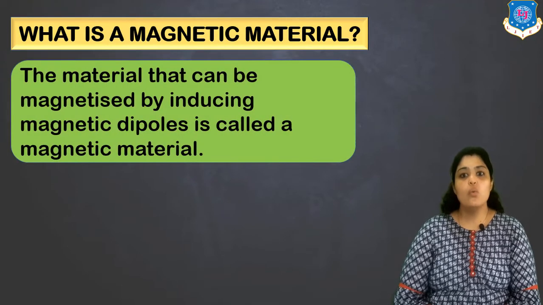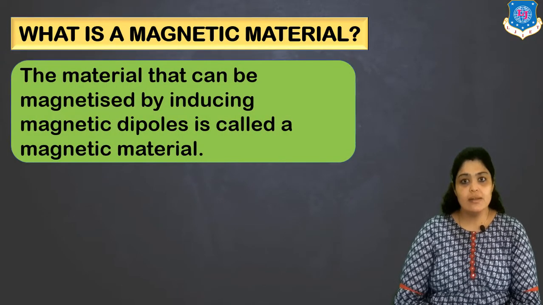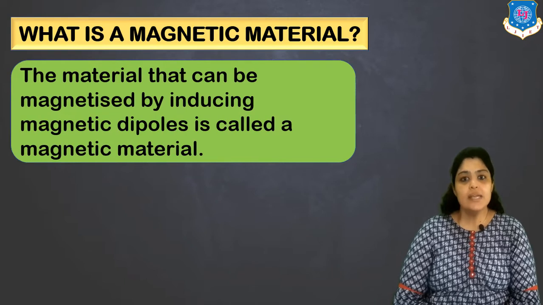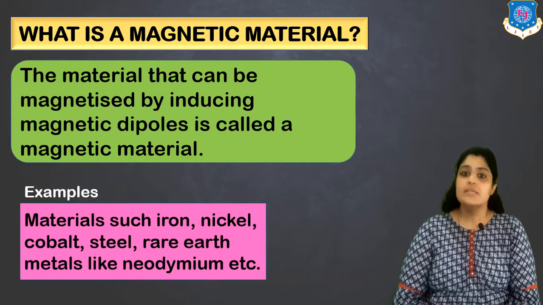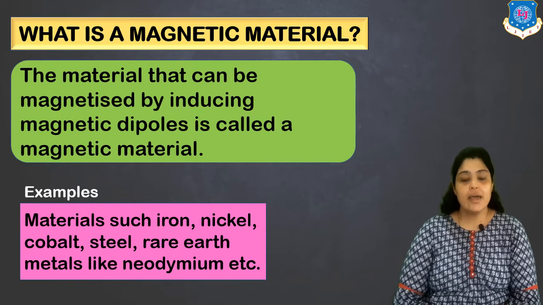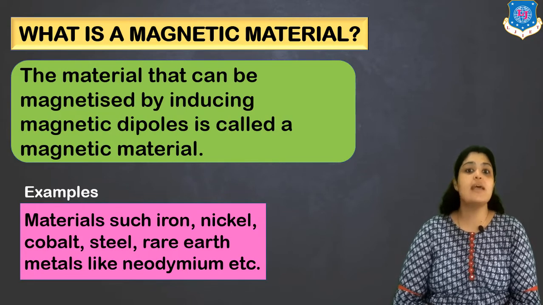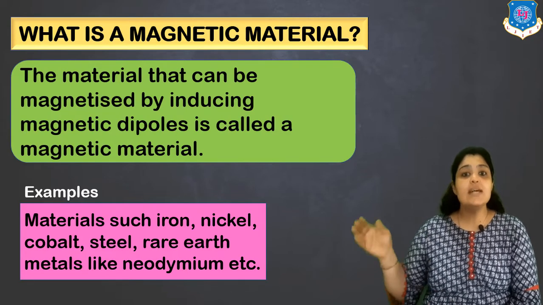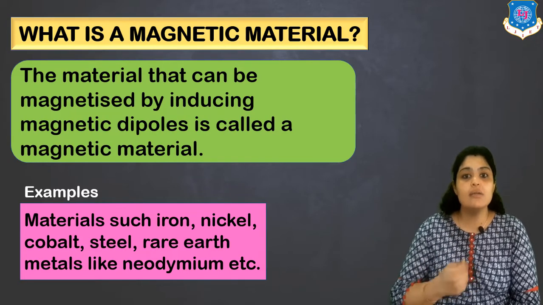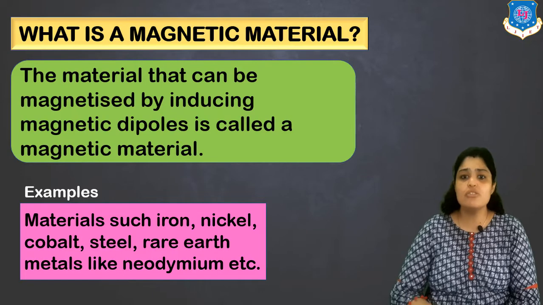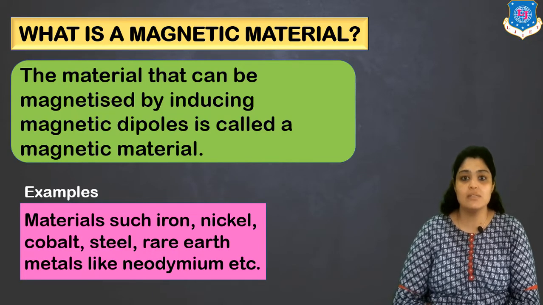Let's start with what is a magnetic material. A magnetic material is a material which can be magnetized by inducing magnetic dipoles. Some of the examples are iron, nickel, cobalt, steel. You have some rare earth elements like neodymium. So these are all materials which are magnetized when you induce magnetic dipoles in the material. We'll be seeing shortly what exactly this means.